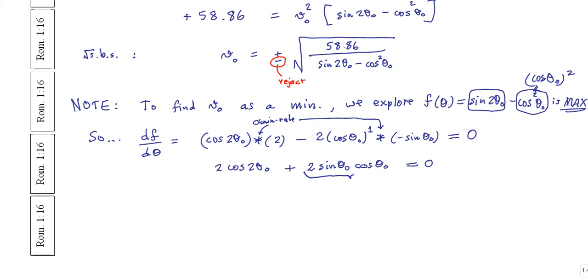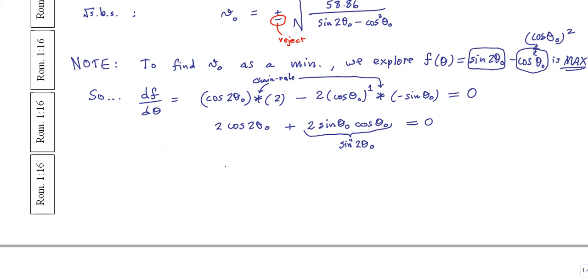We know that 2 sine theta naught cos theta naught is sine of the double angle, and so we're getting that 2 cos of the double angle plus sine of the double angle is 0.